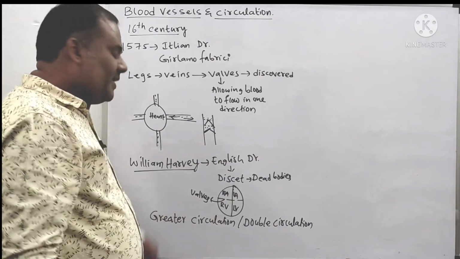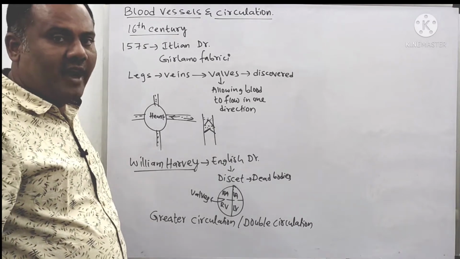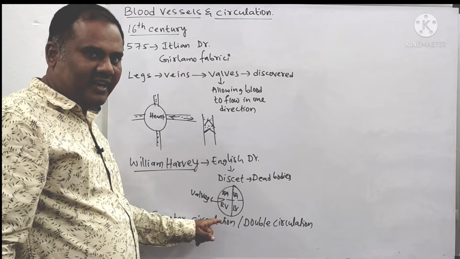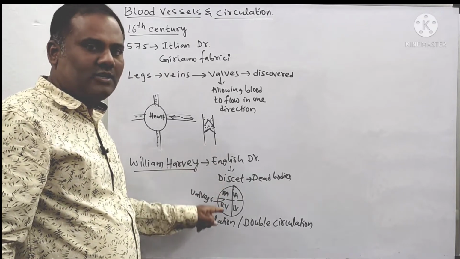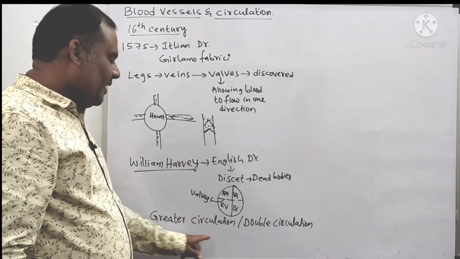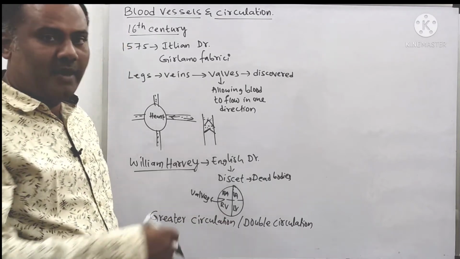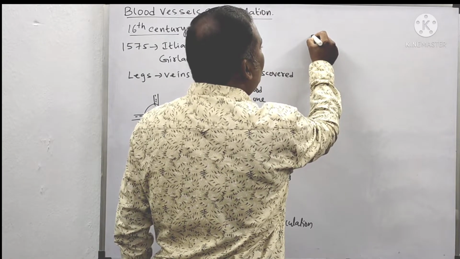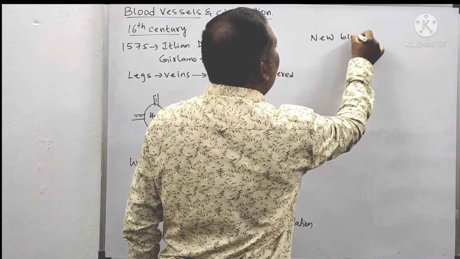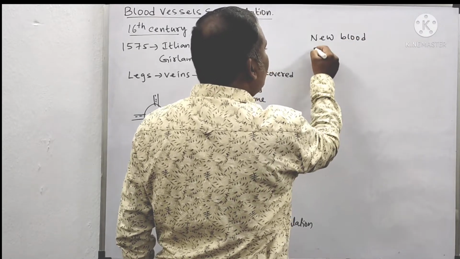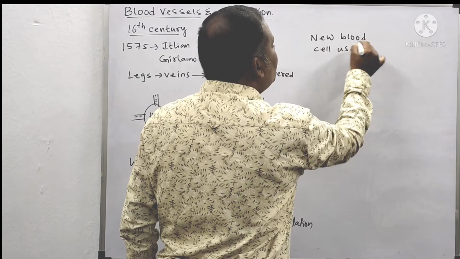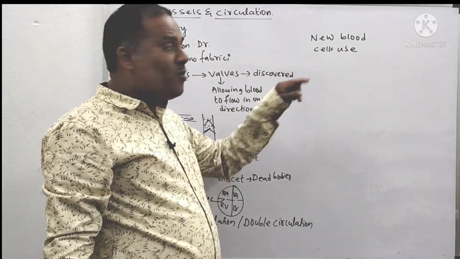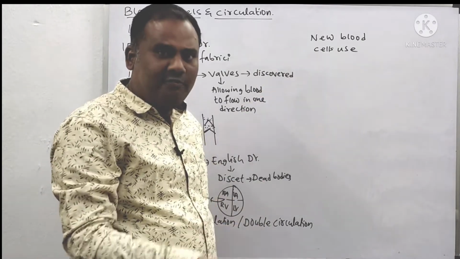Okay. Here, William Harvey, while observing, first observed that valves are present between the right auricle and ventricle for the passing of blood from the auricles to the ventricles. And second, he observed the greater circulation process, that is, the blood is flowing, and he came to know how much new blood has to be produced. The new blood is produced by the cells. How much the cells are using the blood, that much amount of new blood has to be formed.